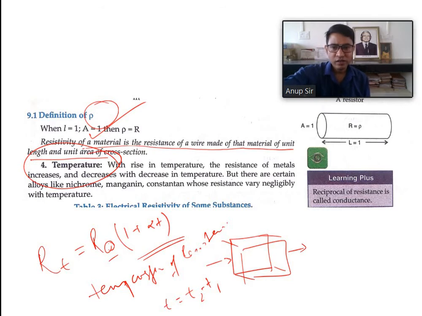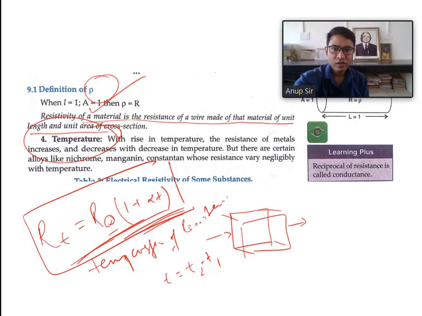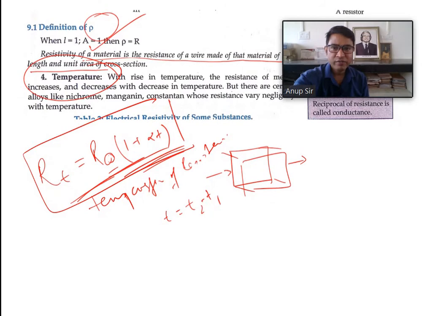Simply, we need to be somewhat concise, brief. We need not know too much about the temperature factors.